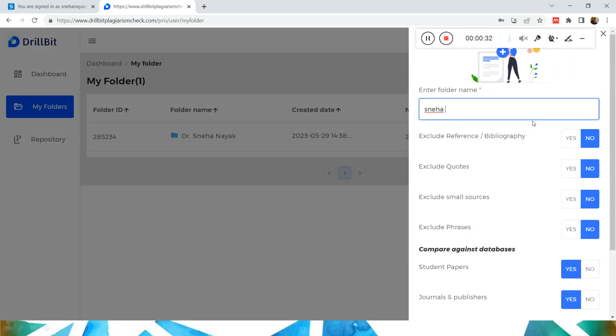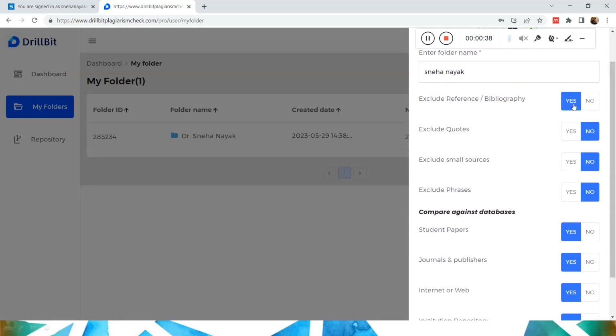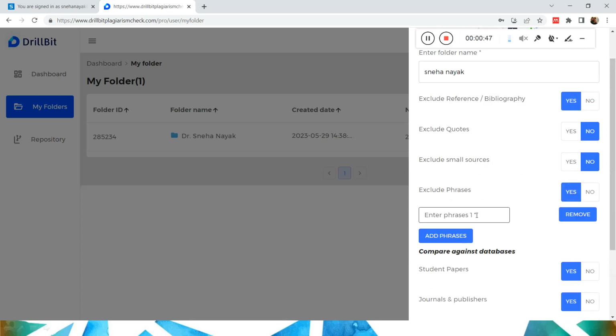So this is the folder that I'm creating. And I can change the settings. Now, exclude bibliography, I want yes. Exclude quotes, no. Small sources, no. Exclude phrases, no. In case I want to exclude, I can give yes. Once I give yes, I can give here.